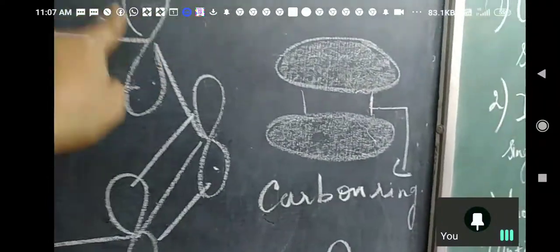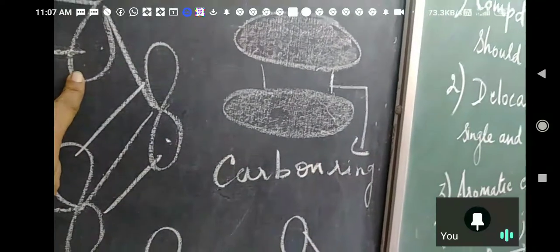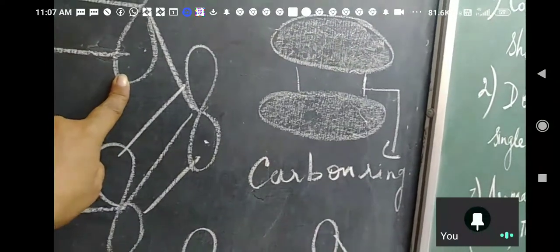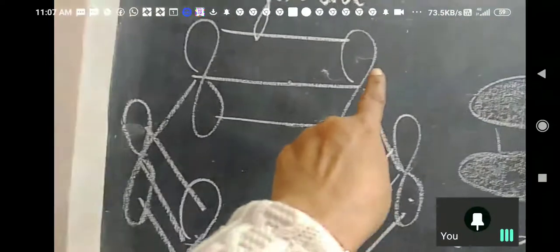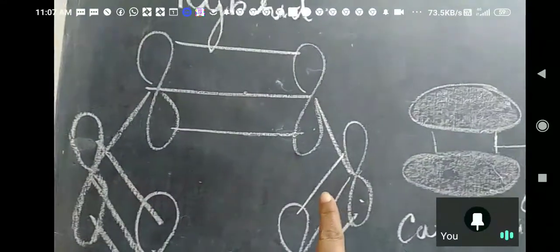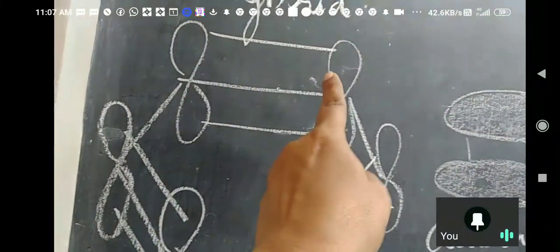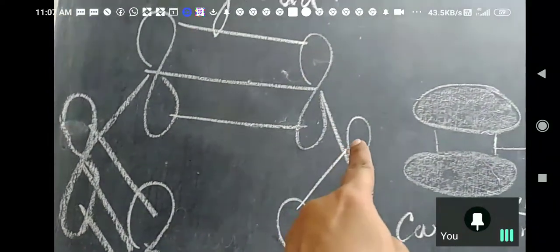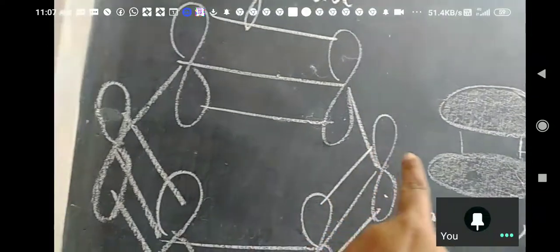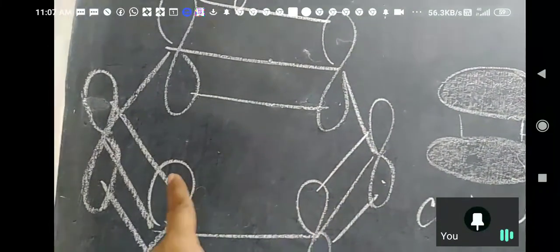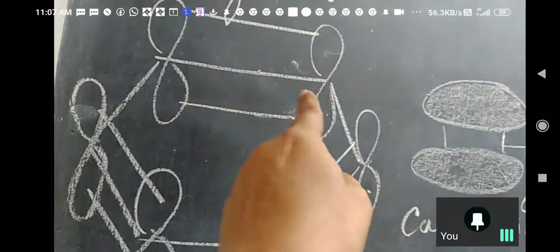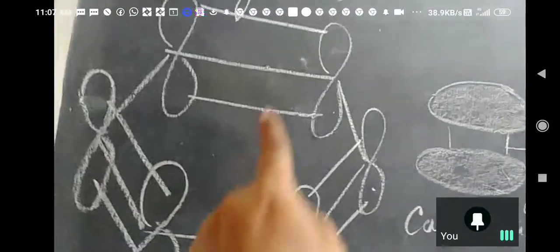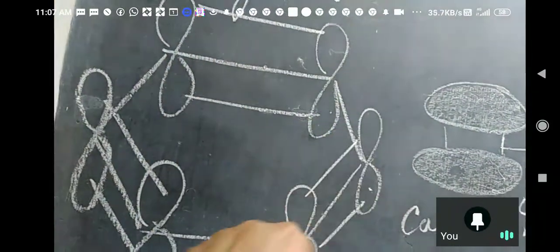Then the pi, this is the empty p orbital which is unhybridized, okay, this is perpendicular to the plane of the ring. Now, all 6 carbon atoms will have unhybridized p orbitals. Now see, it can overlap this way, and this way. Now it cannot overlap this way also. It can overlap only on one side. So this one will overlap with the next one. This one will overlap with the next one. There will be a double bond here, then single bond, then double bond, then single bond, then double bond. And here overlapping has taken place in the clockwise direction.